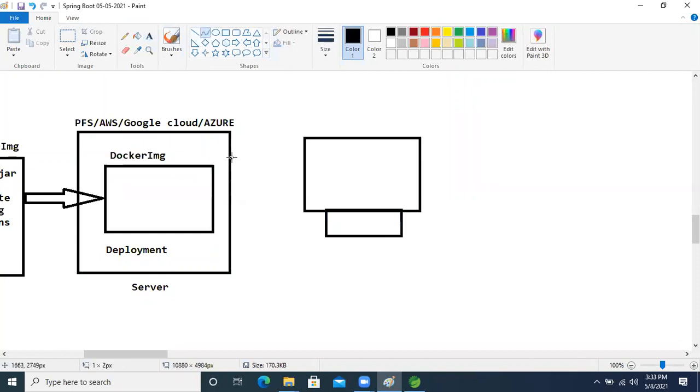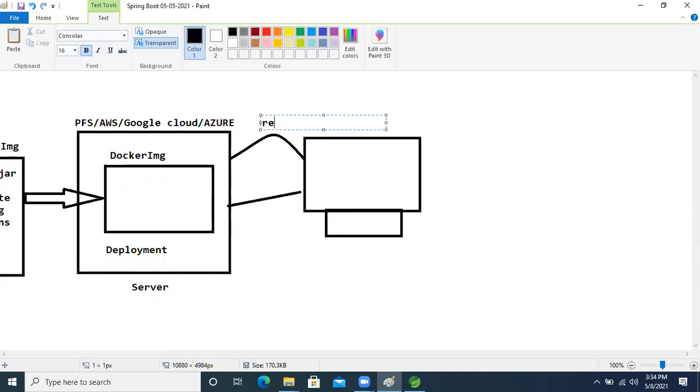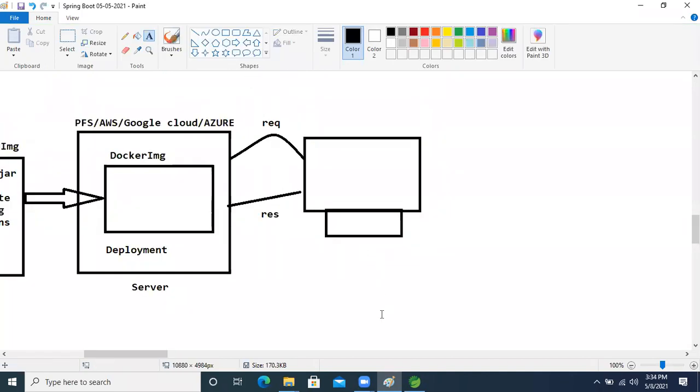So what will happen now? Whenever the client makes the request, it will go to AWS or Google Cloud or Azure or PFS server. It will execute the logic, and it will return the result. Now we will get the response. Think about that, this is the request, and this is the response. So this much operation will happen in the company, the total end to end process.